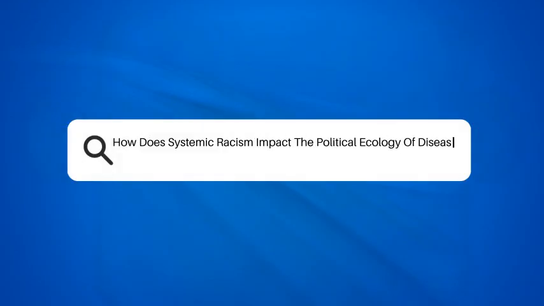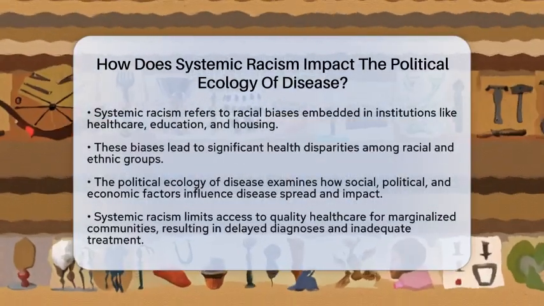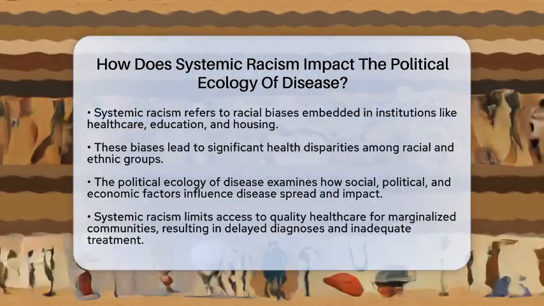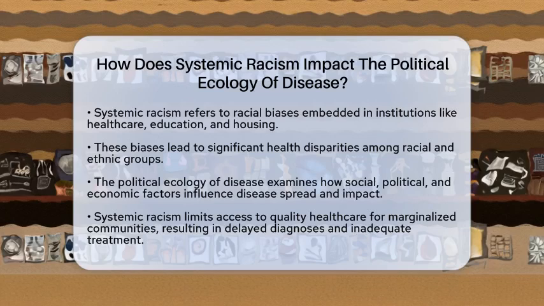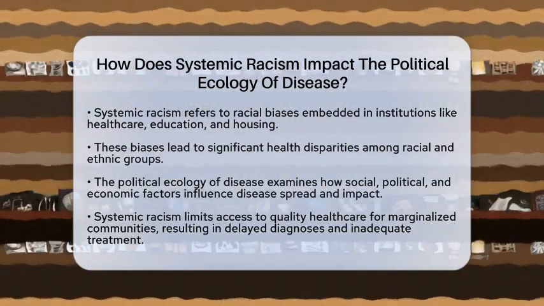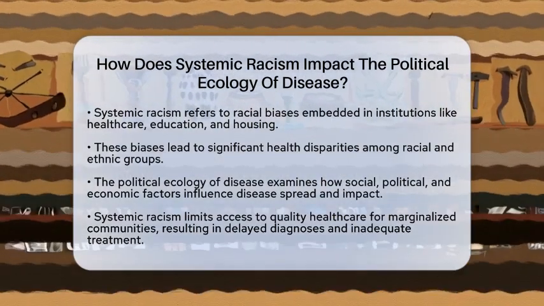How does systemic racism impact the political ecology of disease? Have you ever wondered how the structures of our society shape health outcomes for different communities? The question of how systemic racism impacts the political ecology of disease is a significant one. To understand this, we first need to look at systemic racism itself.